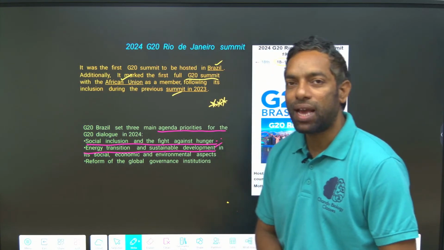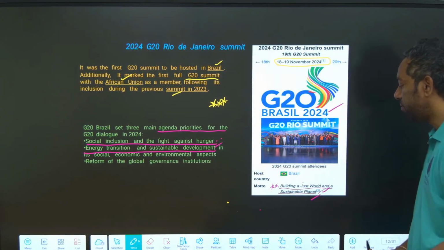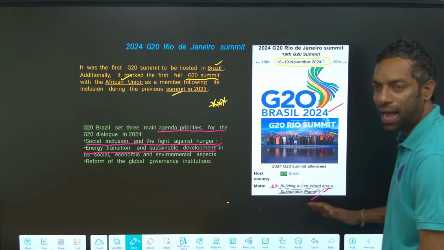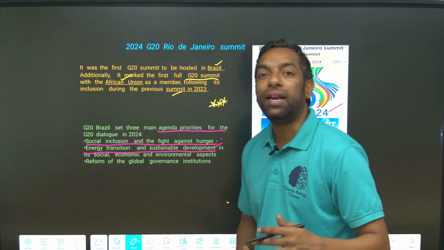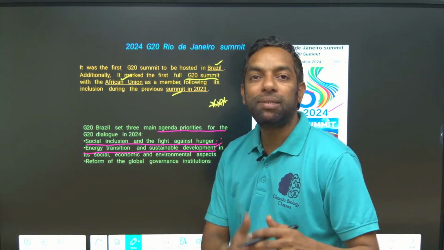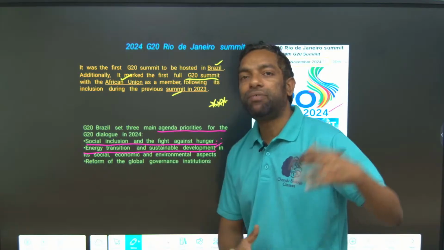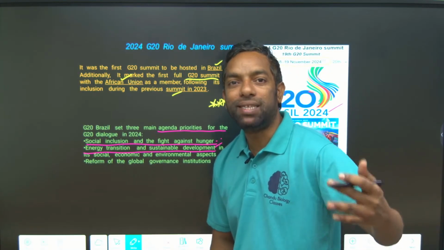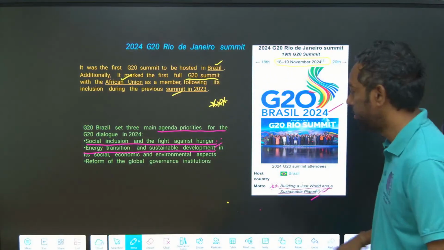I hope you guys understand this. The theme is building a just world and a sustainable planet. You have to prioritize planet, not world. This is the theme of G20 2024 Brazil, Rio Summit.